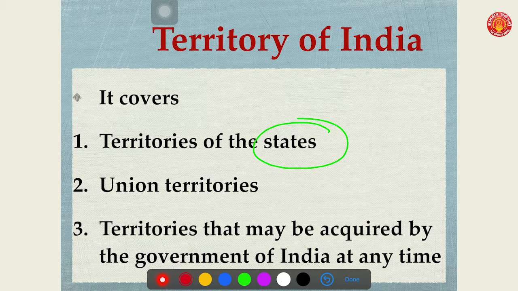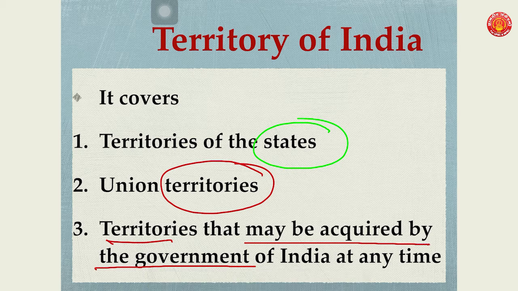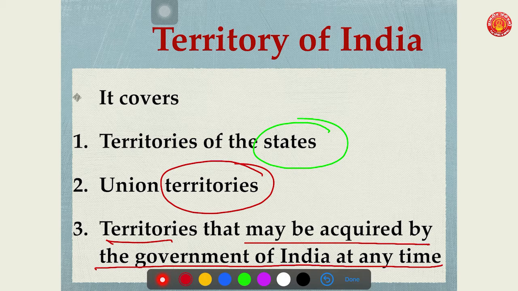Second, it covers union territories. So these two parts are being covered. But the third most important part which comes in the territory of India is that it covers the territories that may be acquired by the government of India at any time. It means if we win any territory outside India and we want to add that part into the Indian Union, then that part shall be the part of the territory of India.